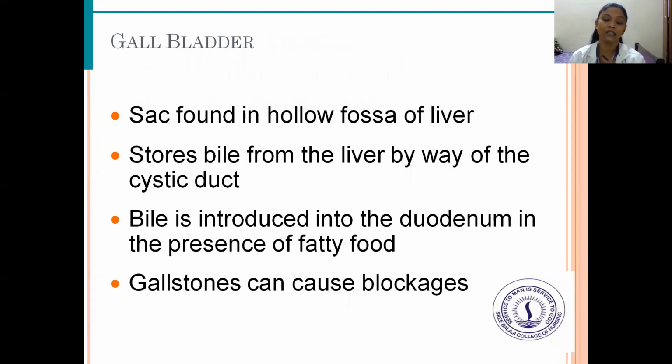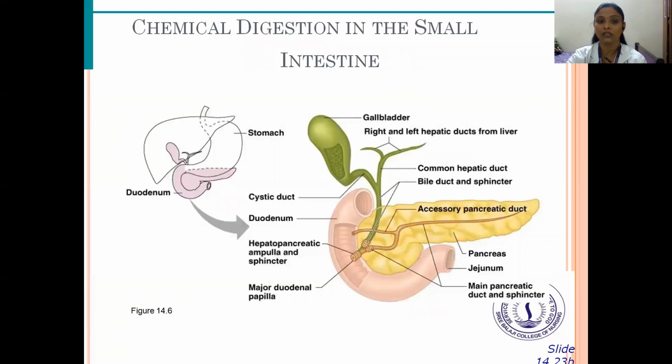Next is the gallbladder, a sac found in the hollow fossa of the liver. It stores bile from the liver by way of the cystic duct. Bile is introduced into the duodenum in the presence of fatty food. Gallstones can cause blockages. This is the chemical digestion in the small intestine.